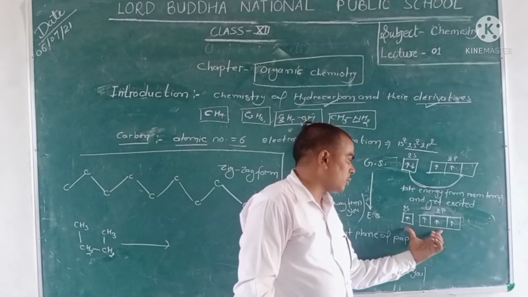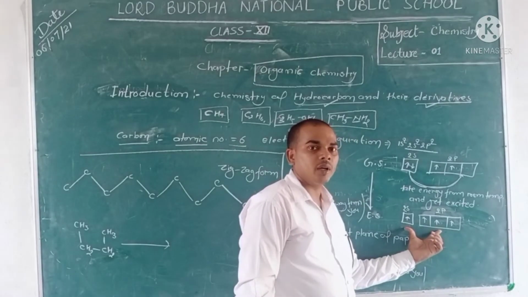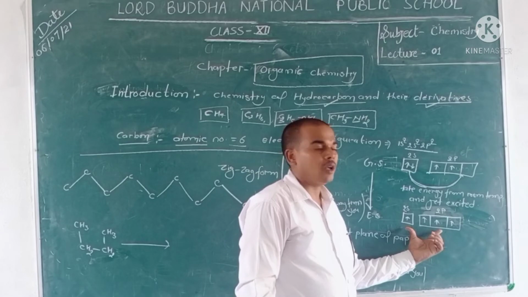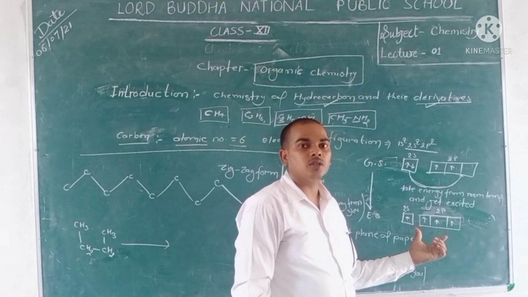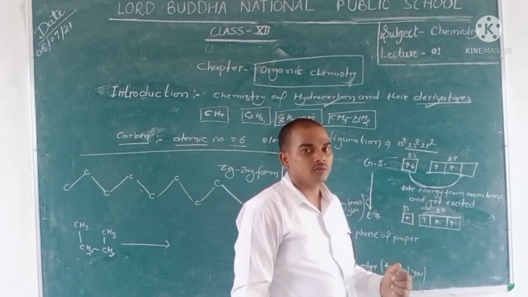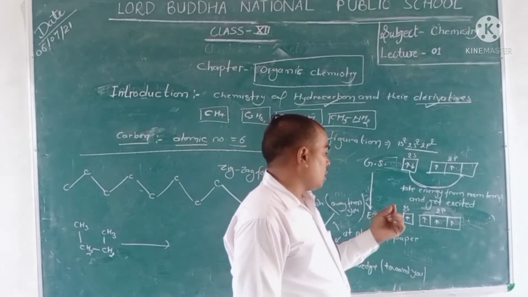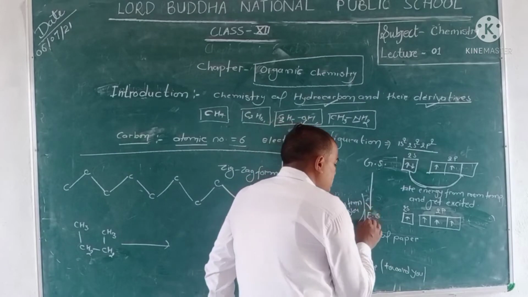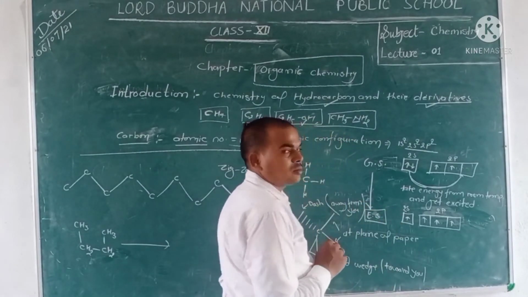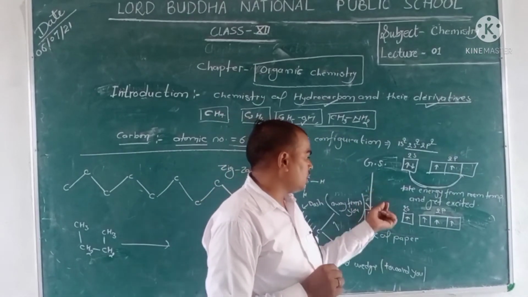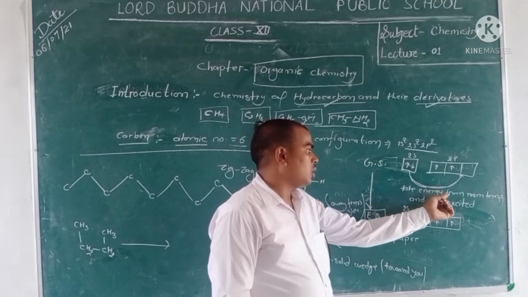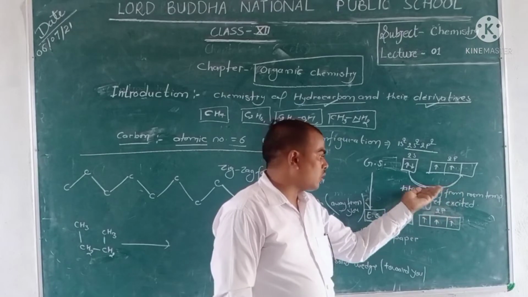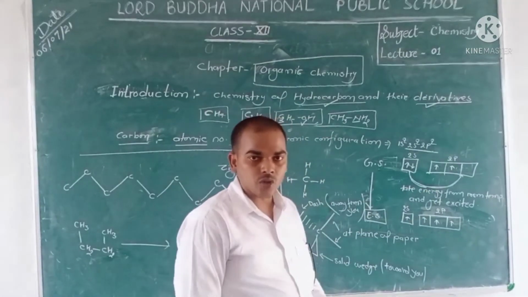Here the orbitals of carbon are completely half filled, so in this state the electronic configuration of carbon is extra stable. This state is known as the excited state because it is obtained by absorption of energy from room temperature.